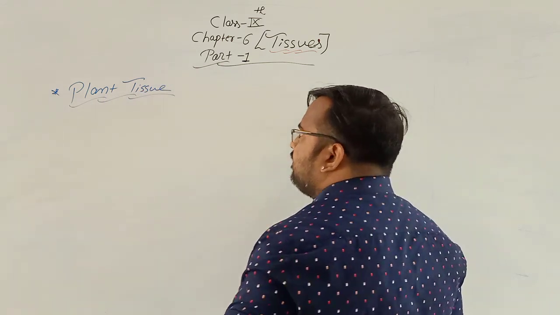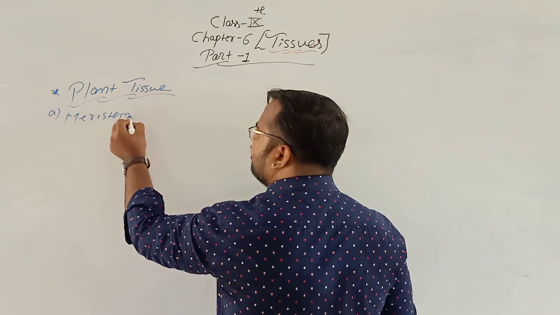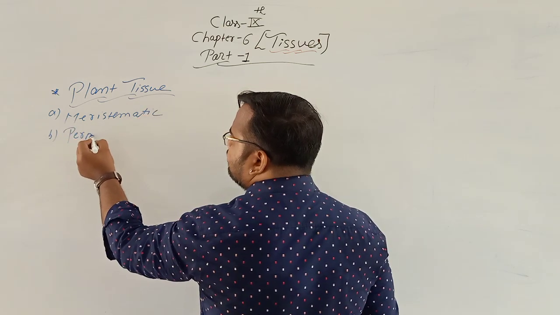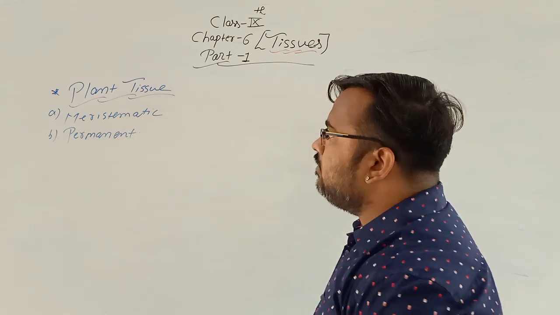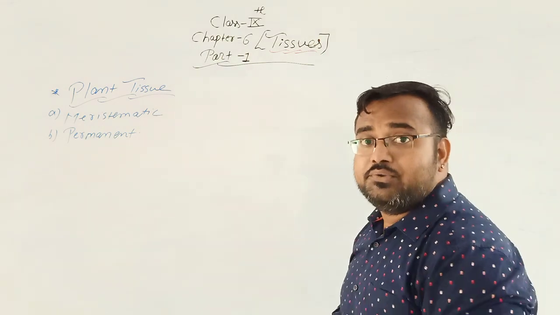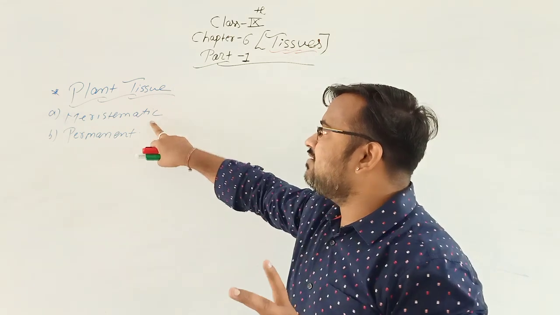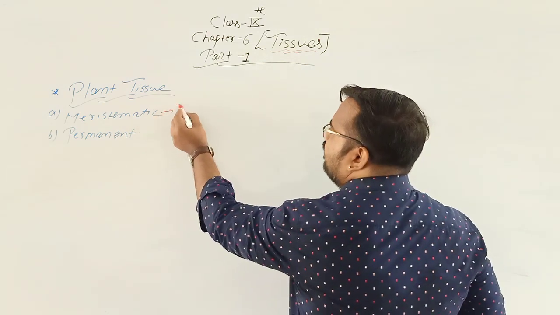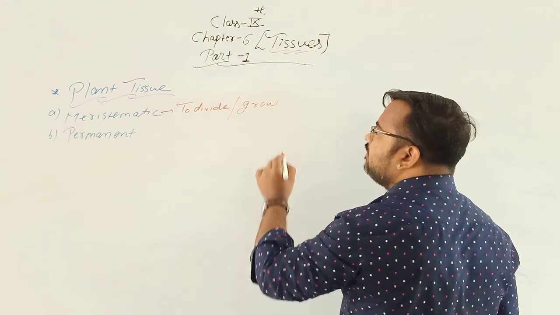Okay, so in case of plant tissue there are 2 parts. First is meristematic and second is permanent. Now what is the meaning of meristematic? And there are 3 parts of meristematic which we are going to see in detail. So in case of plant tissue there are 2 parts, meristematic and permanent. See, what is the meaning of meristematic? Meristematic means to divide or to grow.